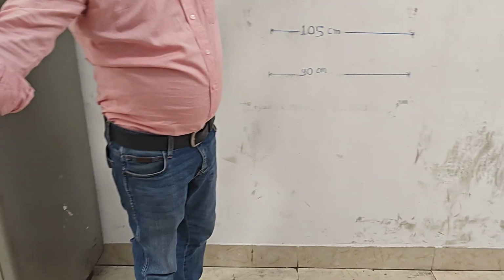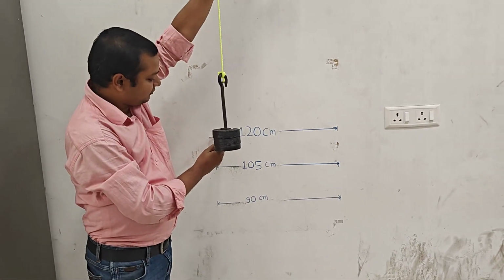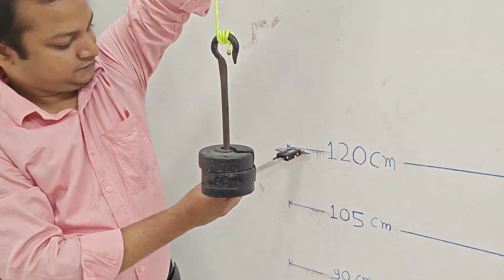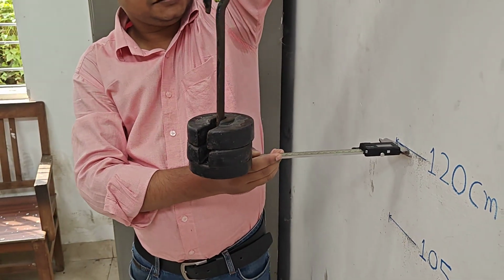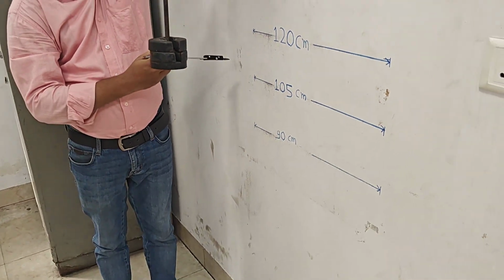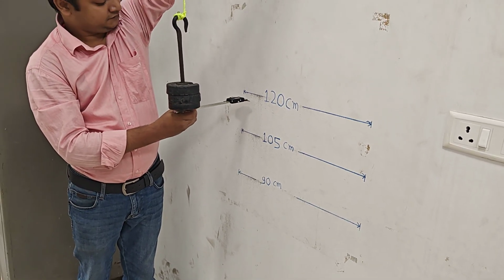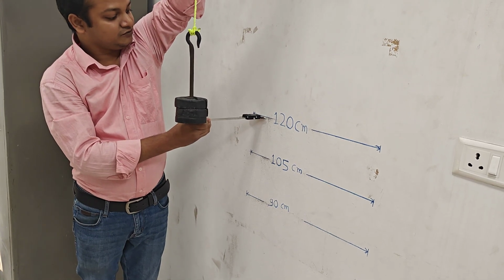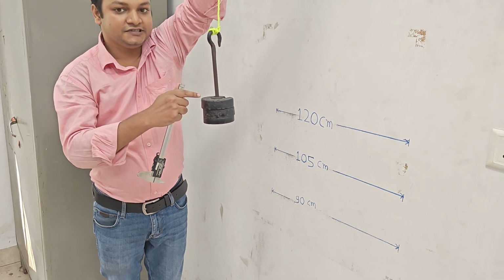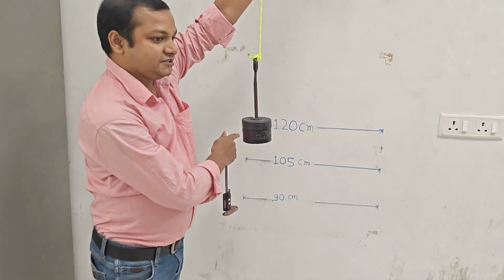Yes, give me that caliper. If you put this horizontal, by visibility you can see that it is 120 centimeter from the ground. Again, yes, this is it, 120 centimeter from the ground. At this moment, what is the load? 3 kgf load, and distance from the ground is 120 centimeter.